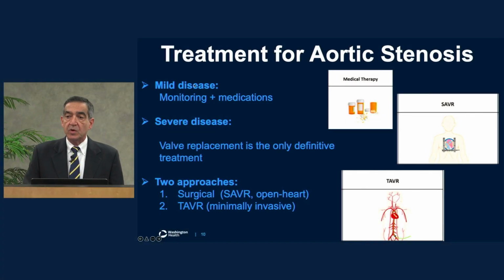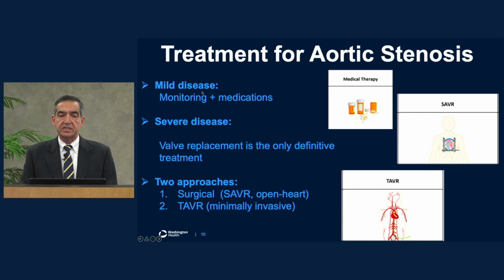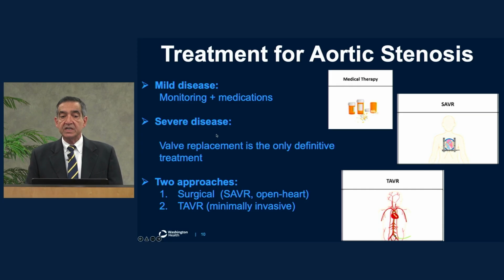So if the patient has mild disease and is diagnosed by echocardiogram by a cardiologist or a primary care doctor, they can be monitored and given medications to manage the blood pressure and all the other risk factors. And for a long time, they may remain asymptomatic and the aortic stenosis can still remain mild. But if they have developed severe aortic stenosis, then valve replacement is the only definitive option.